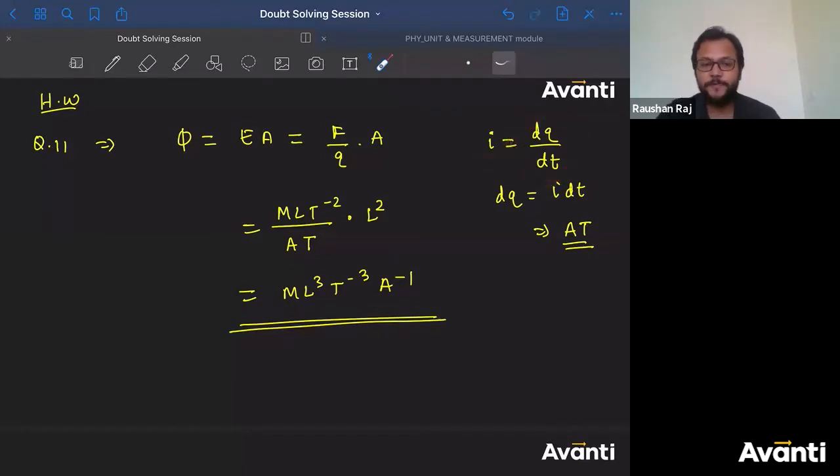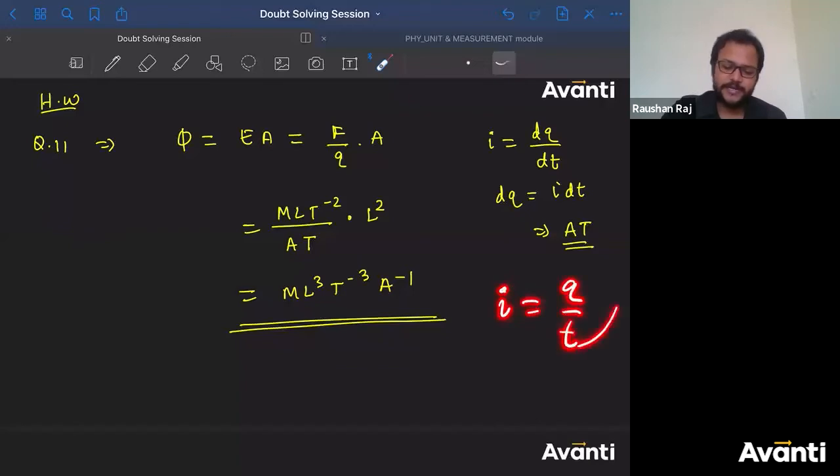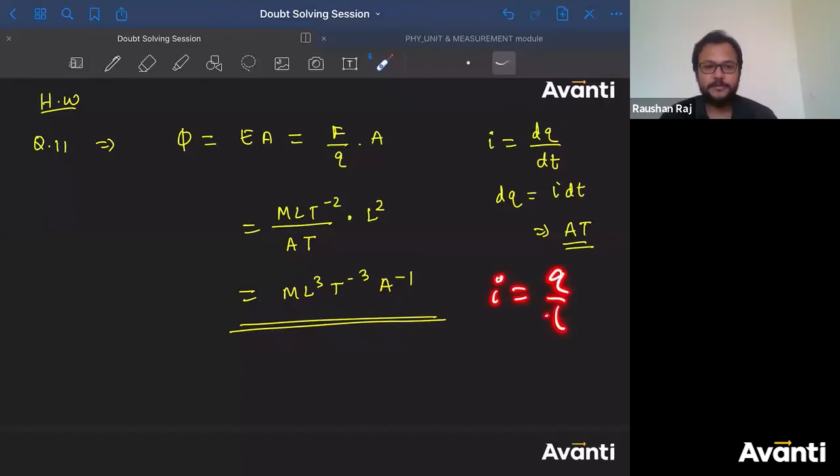You will study this in Current Electricity, the third chapter of second PU. Or to understand it dimensionally, you can also write I is equal to q by t directly, no problem. For the dimensional analysis, you can write I is equal to q by t. Okay? Any doubt guys in question number 11?